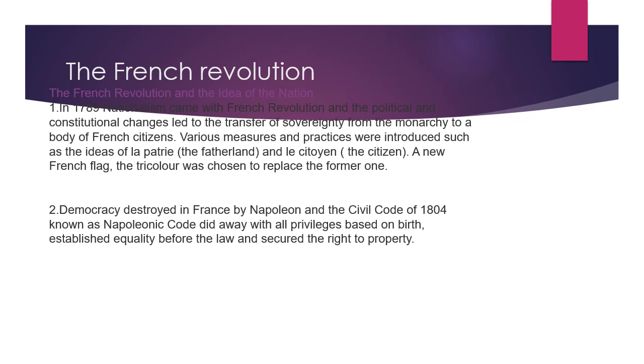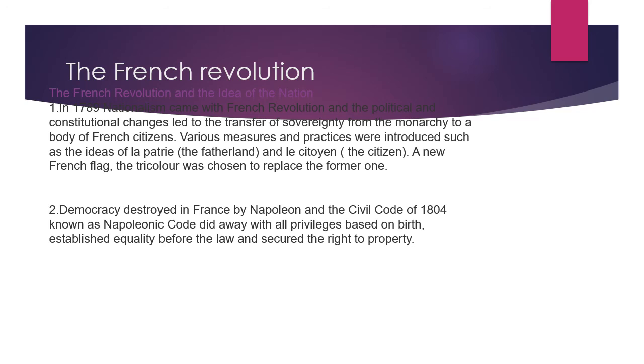A new French flag, the tricolor, was chosen to replace the former one. That means before it was a dynastic empire with a different sort of flag, and as they emerged as a new nation, they got their new tricolor flag. Then came democracy, the republican state. Here I want to explain what you understand by a republican state.